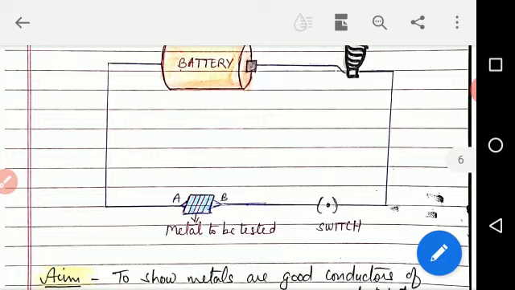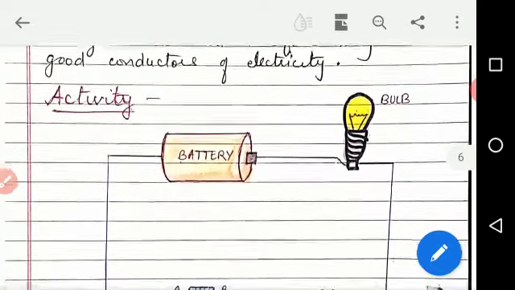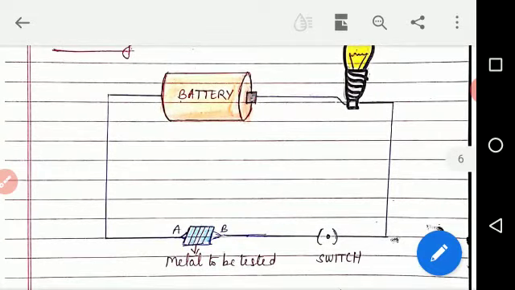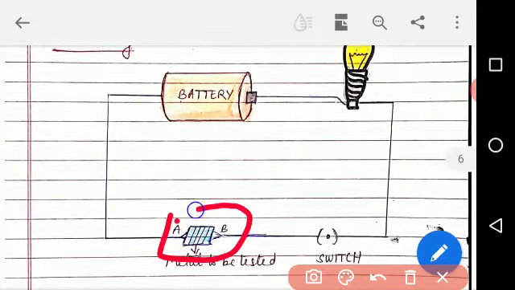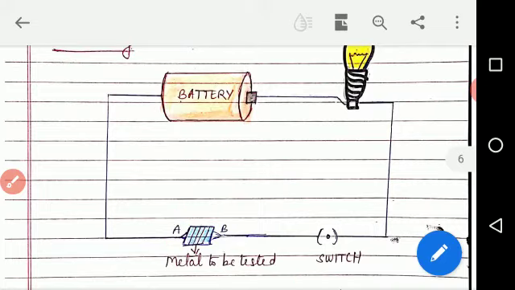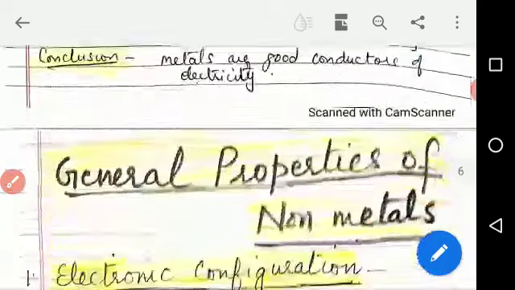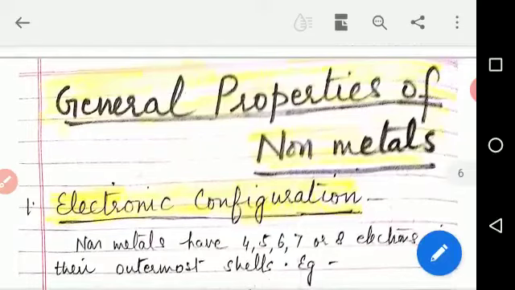As we close the circuit, meaning the switch is on, the bulb starts glowing. So what does it show? That the metal is a good conductor of electricity, therefore the bulb starts glowing. We have finished the physical properties of metals.